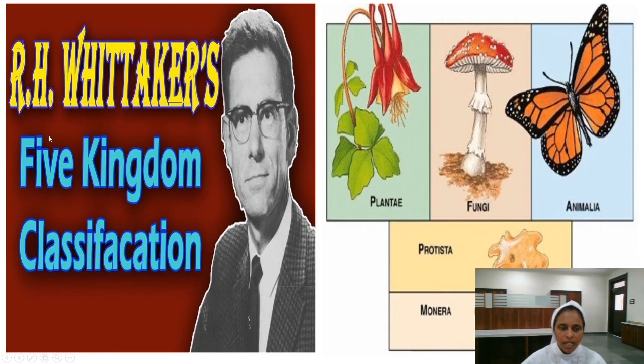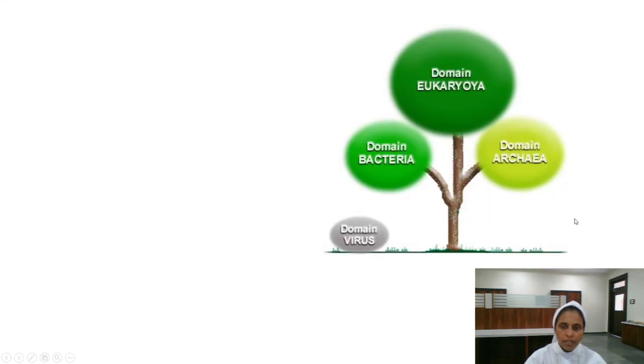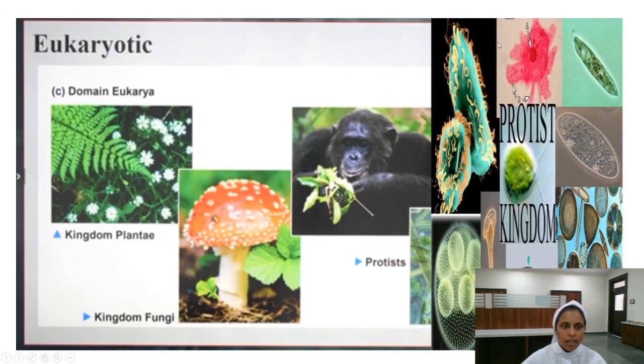And we have here a famous scientist, that is R.H. Whittaker, who proposed the 5 kingdom classification. They are Monera, Protista, Plantae, Fungi and Animalia. Then we have learned that Carl Woese divided these 5 kingdoms into 3 main domains: Eukarya, Bacteria and Archaea. And then again here in the eukaryotes he divided it into kingdom Plantae, Fungi, Protista and Animalia. All these 5 kingdoms come under eukaryotes.